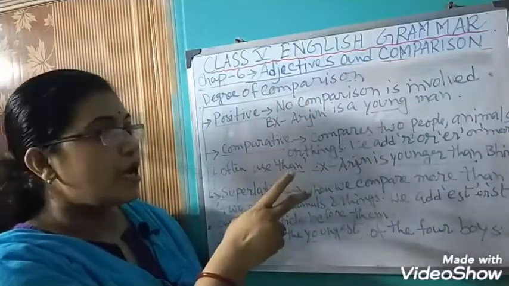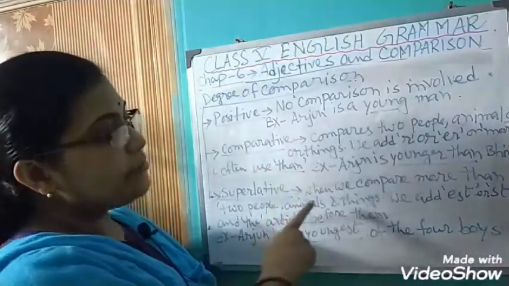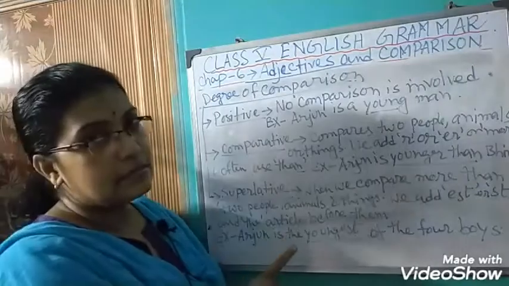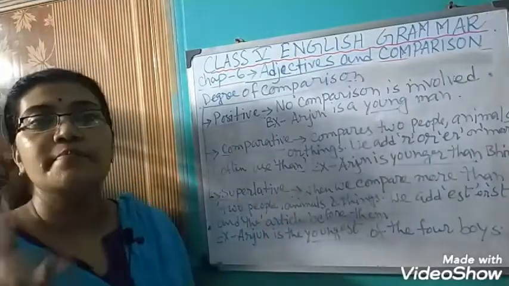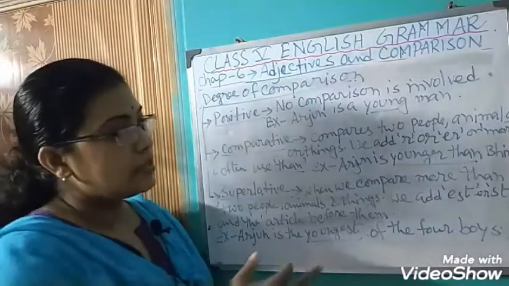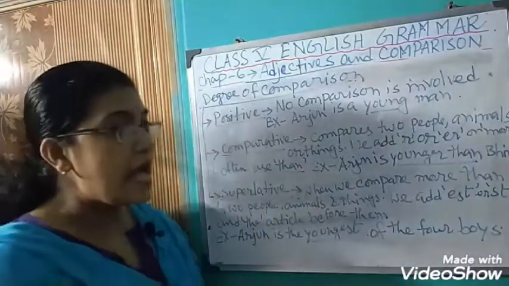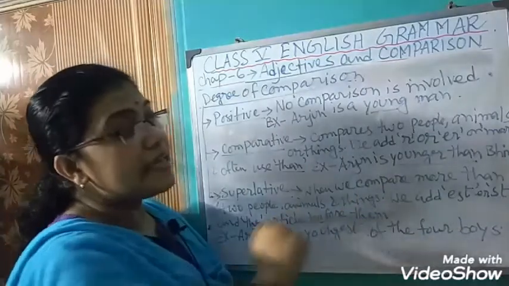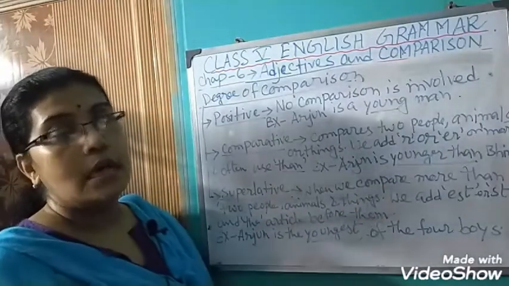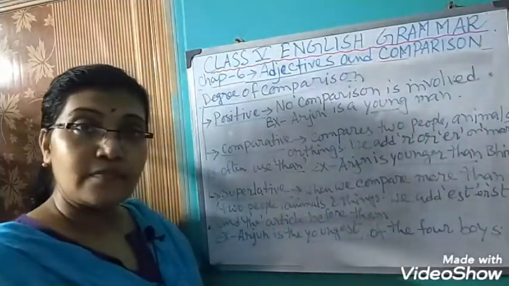Clear? Last, superlative degree. In the superlative degree, we compare more than two people, things or animals. In this sentence, we add est or st after the word, like young, younger, youngest.